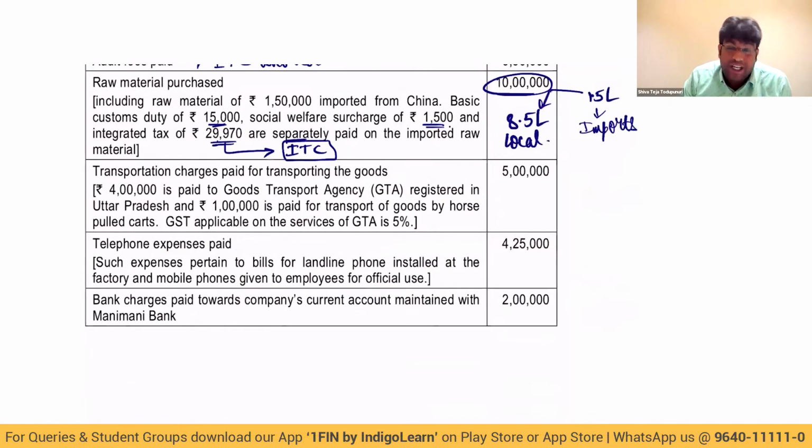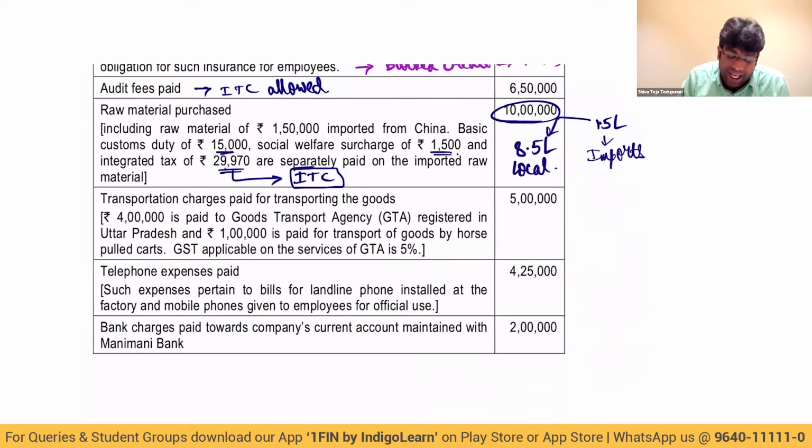Transportation charges paid for transporting the goods. How much we paid? 5 lakhs. 4 lakhs is paid to GTA, registered in Uttar Pradesh. And 1 lakh is paid for transport of goods by horse-pulled carts. Wow. GST applicable on services of GTA is 5%. Once it is 5%, RCM will come. So on this 4 lakhs, RCM provisions will come into picture.